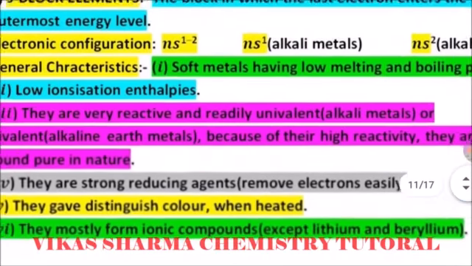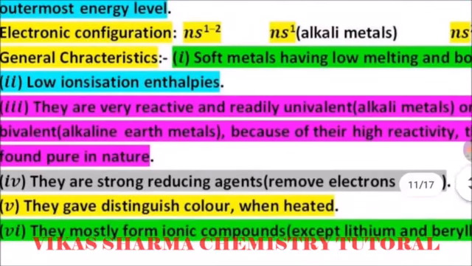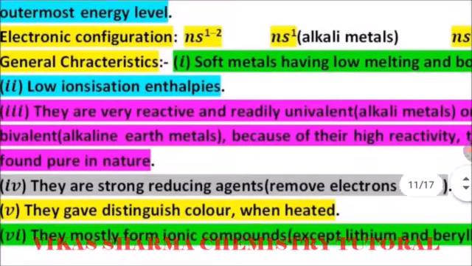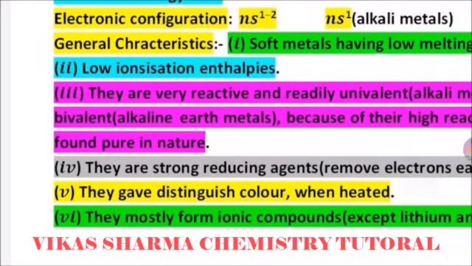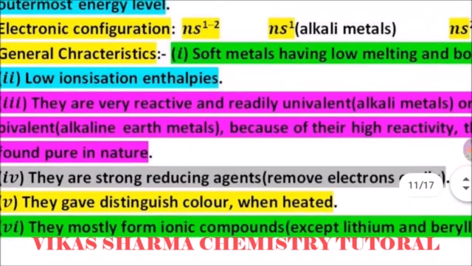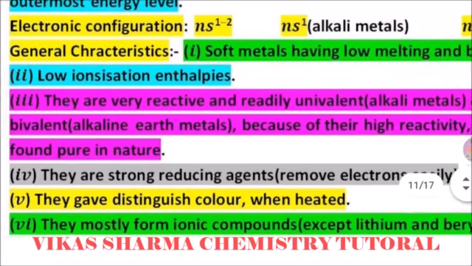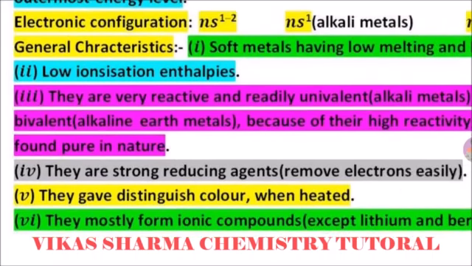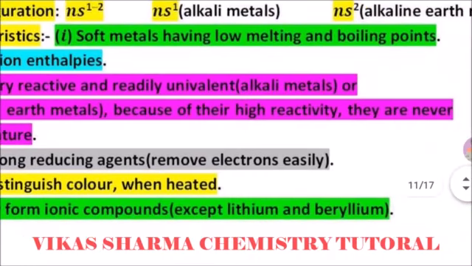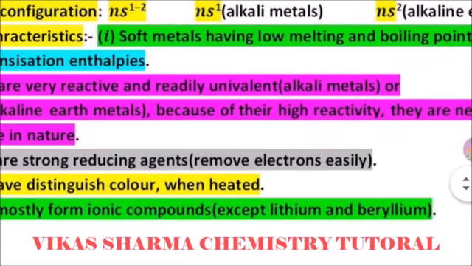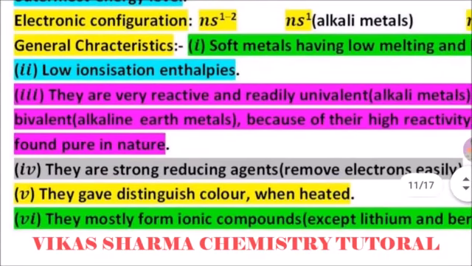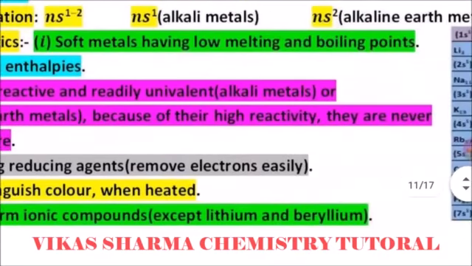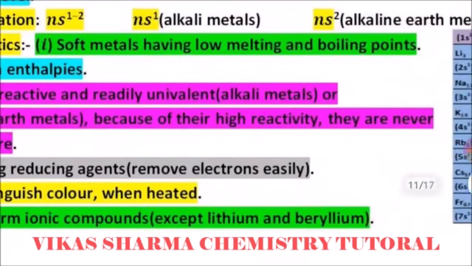So these are the general characteristics of S block elements. They are soft metals having low melting and boiling points. They have low ionization enthalpy, meaning they are easily ionized. Third, they are very reactive and readily form univalent, meaning monovalent, cations for alkali metals, or bivalent cations for alkaline earth metals. For example, Na+ is sodium and Mg2+ is an alkaline earth metal.